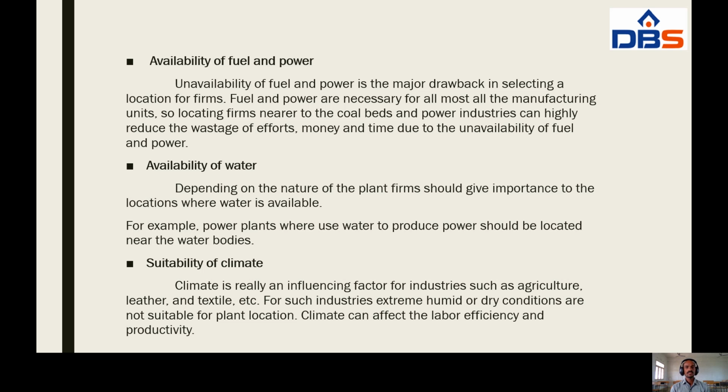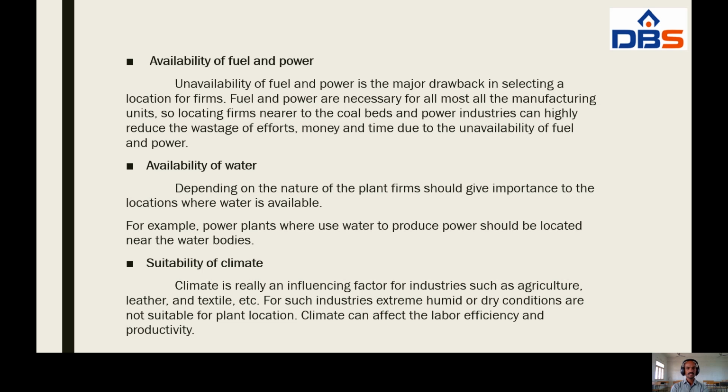And the next one, availability of water. Depending on the nature of the plant, firms should give importance to the locations where water is available. For example, power plants which use water to produce power should be located near to the water bodies.